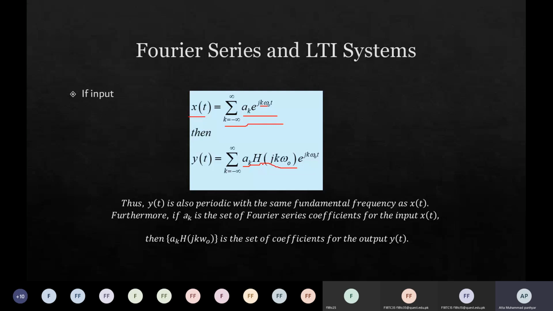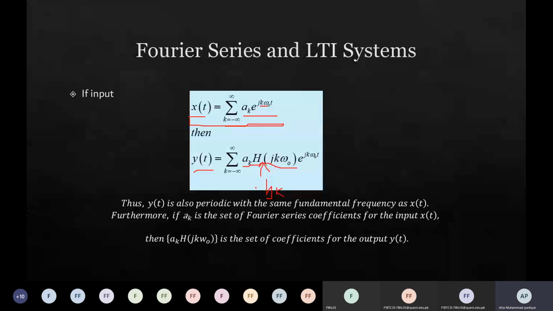That would be the coefficients for an LTI system when more than one exponential signal is given as input. The resultant output must also have some coefficients. We don't want to represent ak, we want to represent bk, and those bk of the LTI system must be equal to ak h of jk omega naught. And remember one thing, the time period of this output would always be equal to the time period of the input. This is a necessary condition.